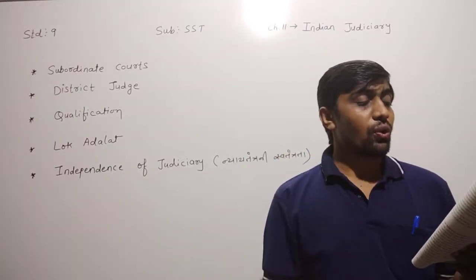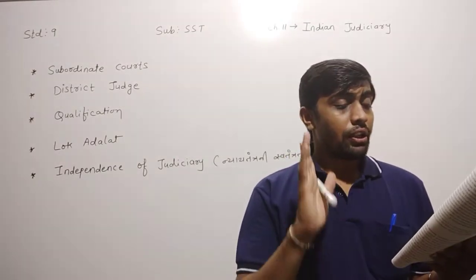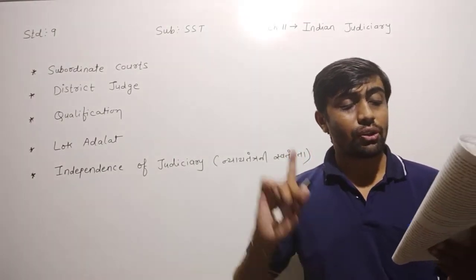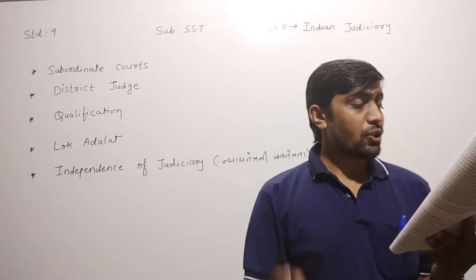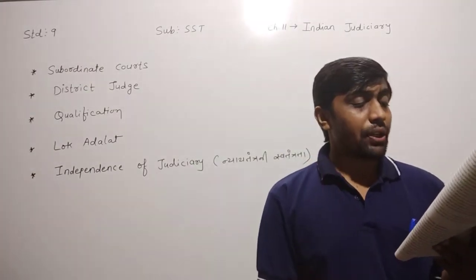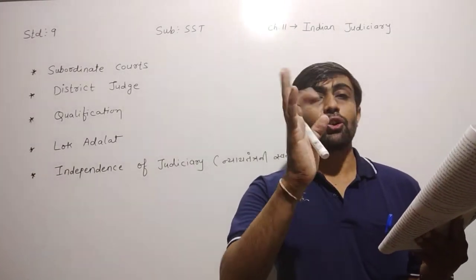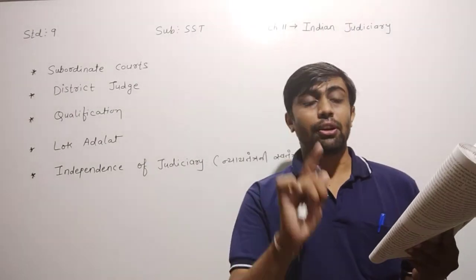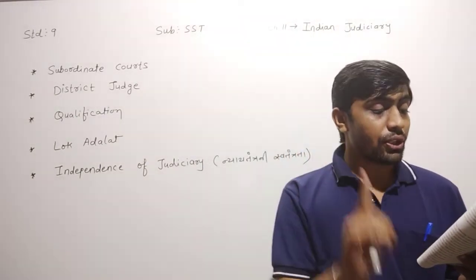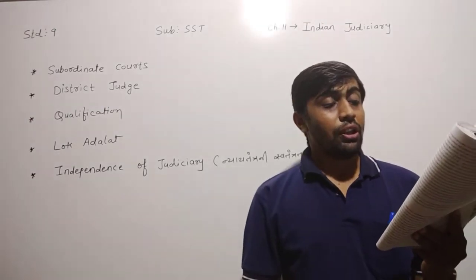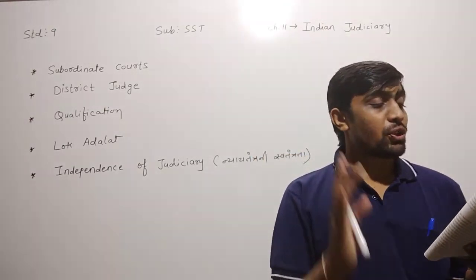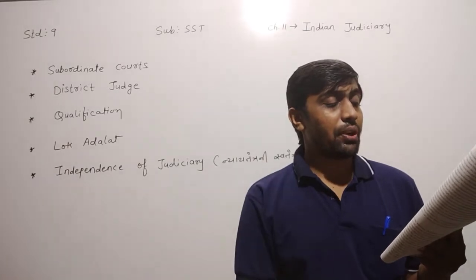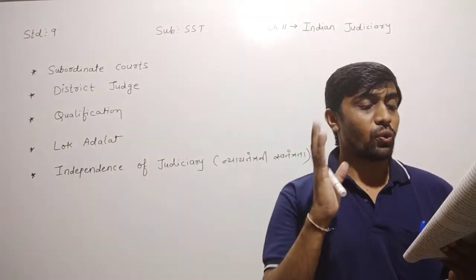The criminal court includes the session court, the first class judicial magistrate court, the second class judicial magistrate court, the Mamlatdar and the executive magistrate court. What happened there? Here in the criminal court, they include the session court, first class judicial magistrate court, second class judicial magistrate court, and the Mamlatdar and executive magistrate court.